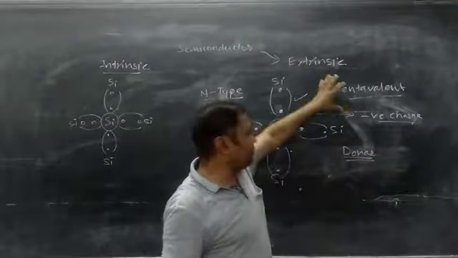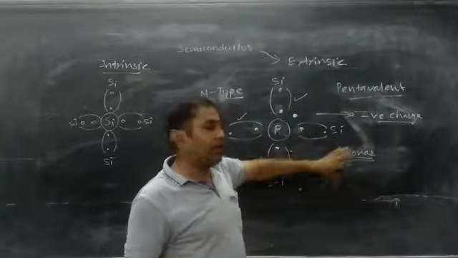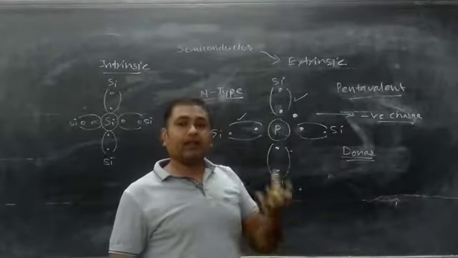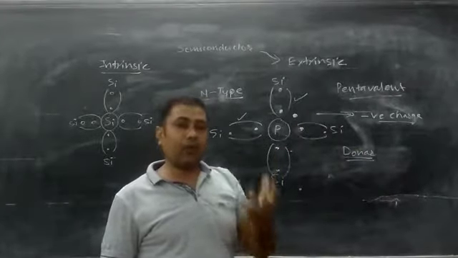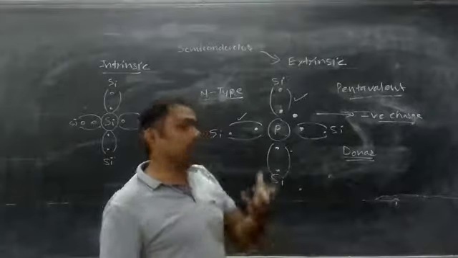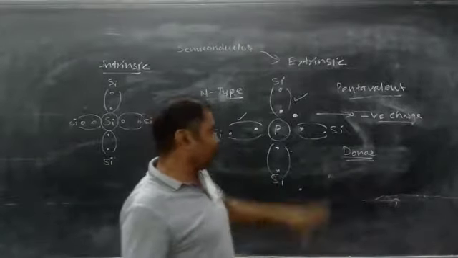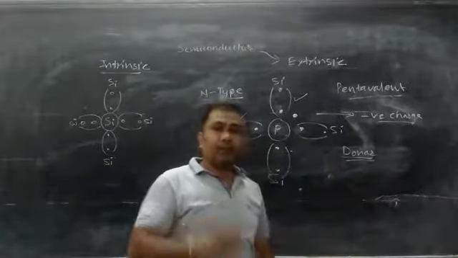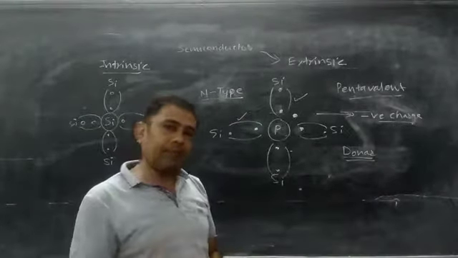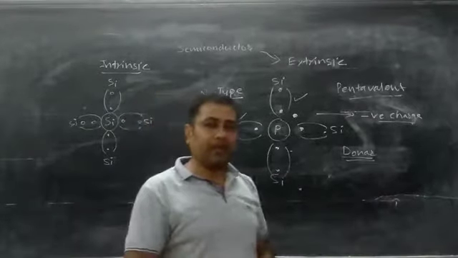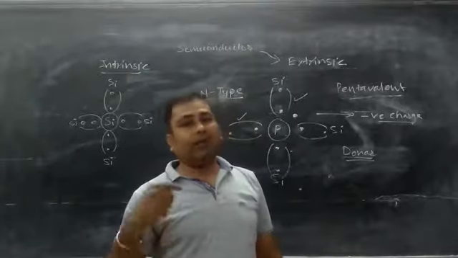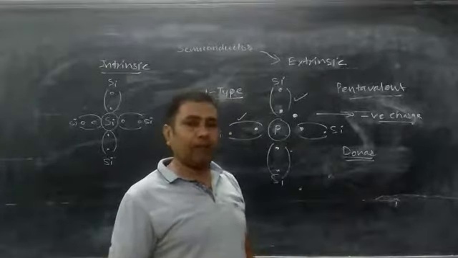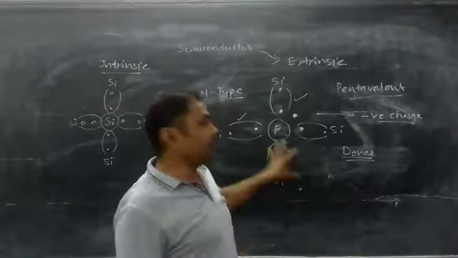So pentavalent impurity is considered a donor impurity, and trivalent impurity creates the hole and it can accept or accommodate electrons, so it is called the acceptor impurity. In this way, doping with acceptor impurity forms p-type material, and doping with pentavalent impurity, that is donor impurity, forms an N-type semiconductor.